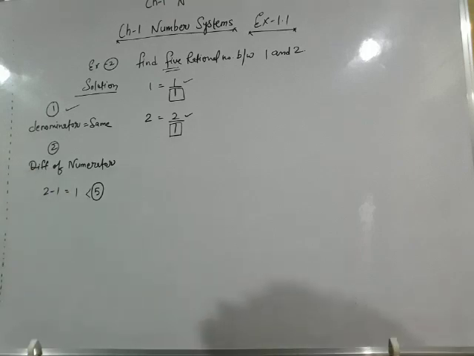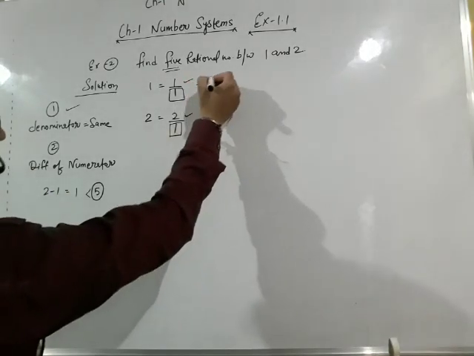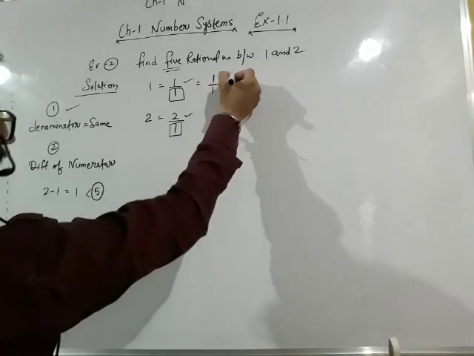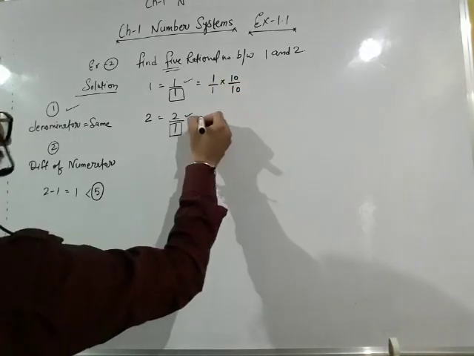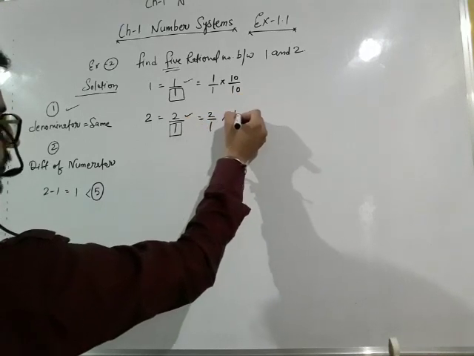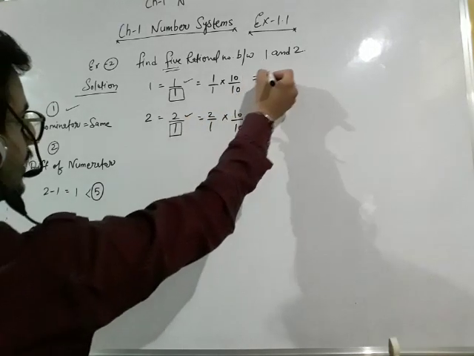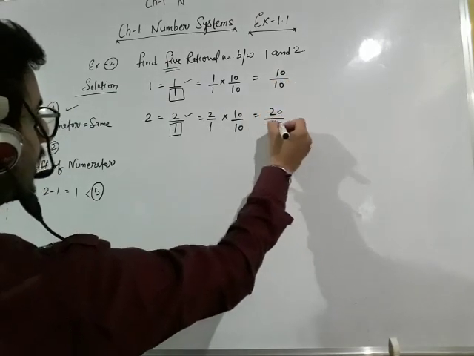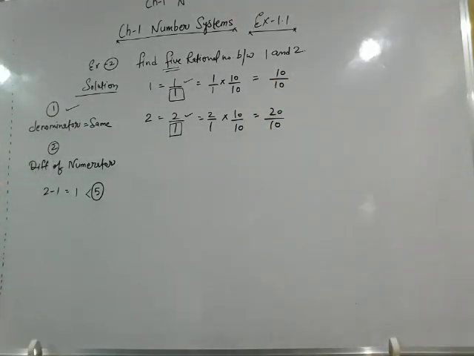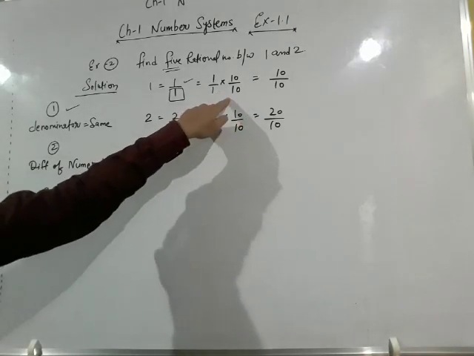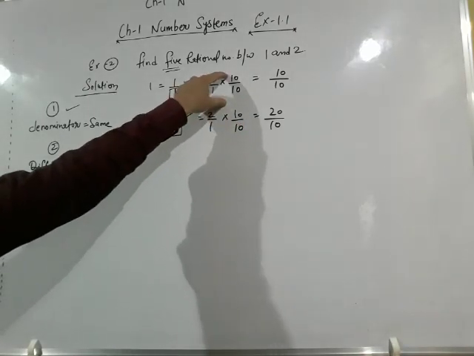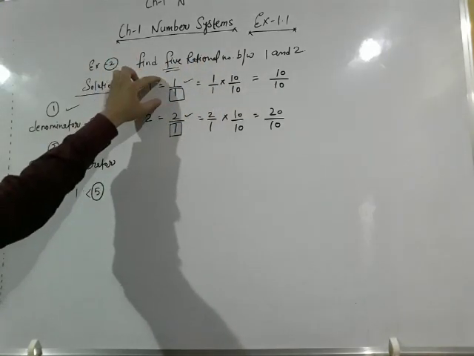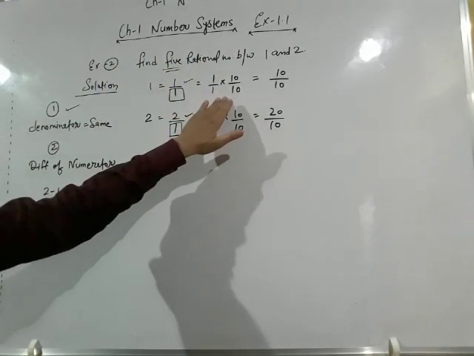So generally we will multiply by 10. 1 upon 1 will be multiplied by 10 upon 10, and 2 upon 1 can be multiplied by 10 upon 10. So it will be equal to 10 upon 10 and it will be equal to 20 upon 10. Now this is the rule of algebra, that we can multiply or divide any rational number by the same number and the result will not be affected.